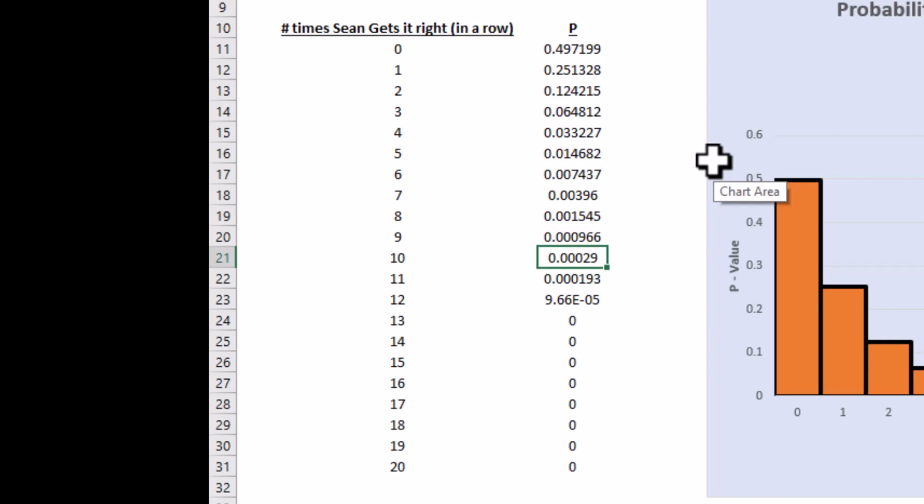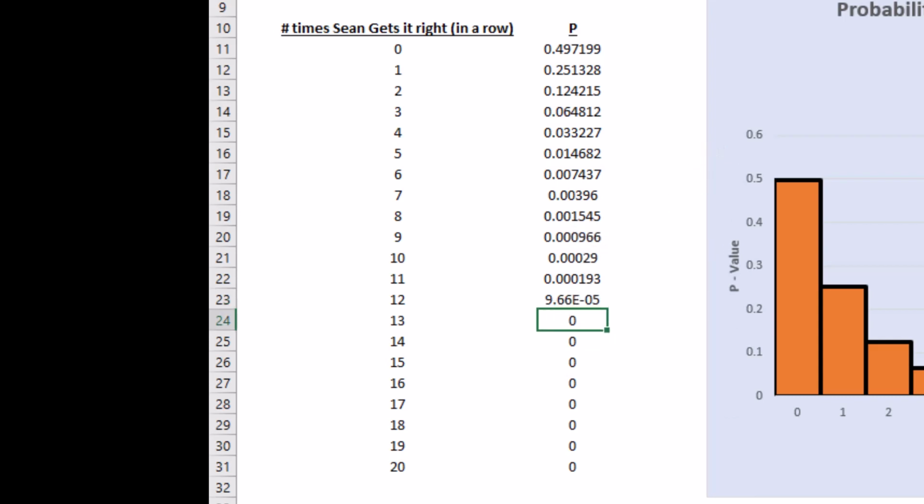Where it gets interesting is when we get down into what we thought was going to be the rarest one. Now this, I love this so much. Check this out. This one right here is still above 0.0001. Not much, but a little bit. 0.00193. It's almost about twice as big as it should be, as crazy as that sounds. This one right here is just a touch under 0.0001. It's 0.000096, which I guess would round up to 0.0001. And we haven't seen a 13 yet.